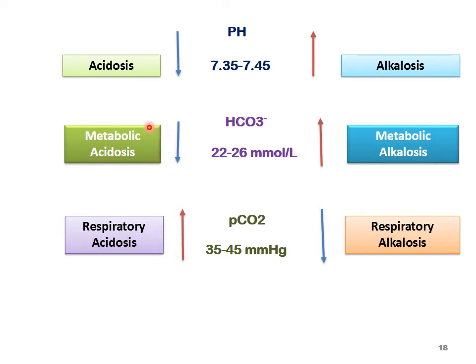In metabolic, we will do it by the respiratory mechanism, that is hyperventilation. If it is acidosis, then we will do hyperventilation, compensation by hyperventilation. If it is alkalosis, then compensation by the respiratory mechanism means hypoventilation.